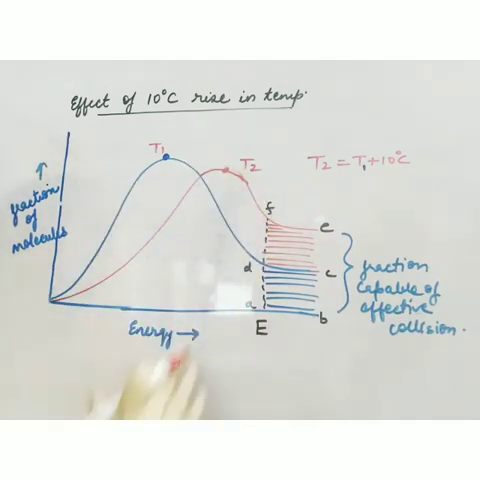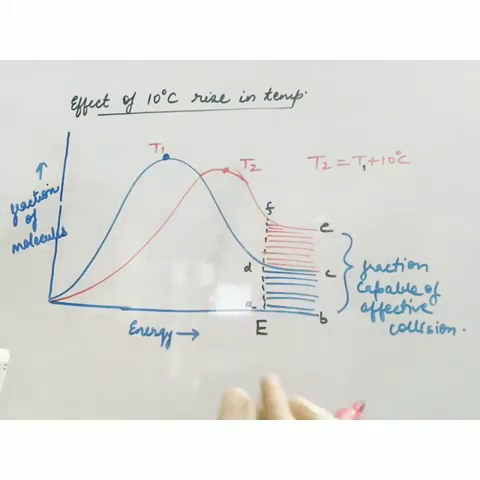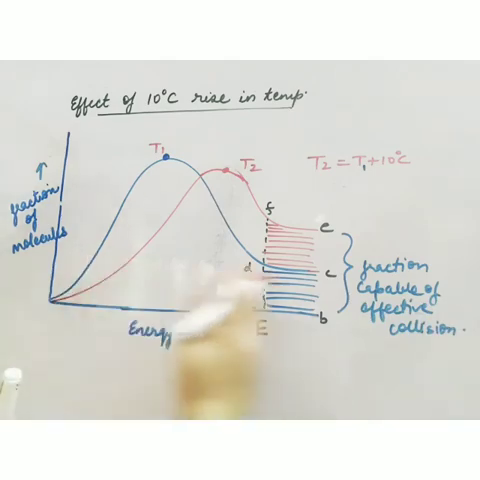Now the graph is shifted to the higher side. You can see, if we increase the temperature, what will happen? The energy of the molecules will increase. Earlier 10 molecules were having E1 energy. Now those 10 molecules will have E2 energy. So if you increase the temperature, the overall energy of the molecules increases. So the graph shifts to the higher side.